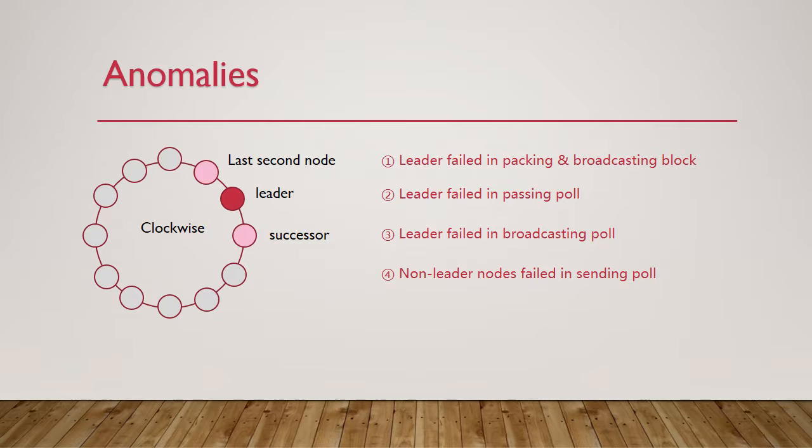Secondly, the leader failed in passing the poll. When the leader failed in sending the poll to his successor, the successor will rise as the new leader and try to finish the job. Thirdly, the leader failed in broadcasting the poll. The second last node in the ring will act as the leader to complete the current round. At last, other non-leader nodes failed in sending the poll. The third node will be skipped. If the nodes still contain more than half the members, then this group still works.